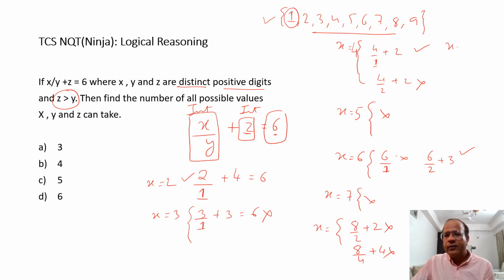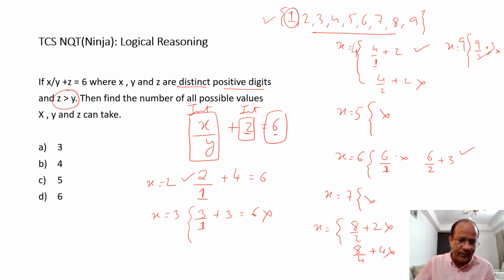I go in for the last choice, x being 9. Now, if x is 9, I say, okay, 9 by 1, no, it's going to be more than 6. 9 by 3 plus 3, it is not going to work. 9 by 4 is not that, here the digits are not distinct. 9 by 4 is not going to work. 9 by 5, 9 by 6, should I try? No, again, it's going to be a fraction. So it is not going to work.